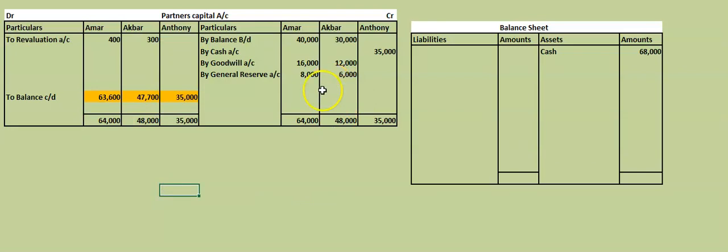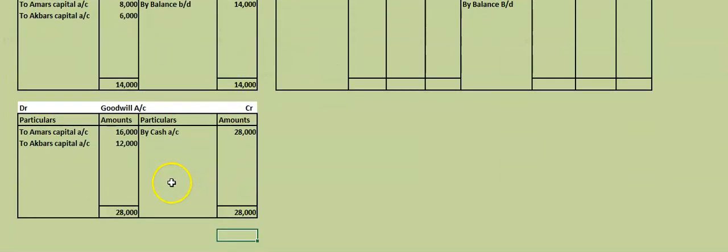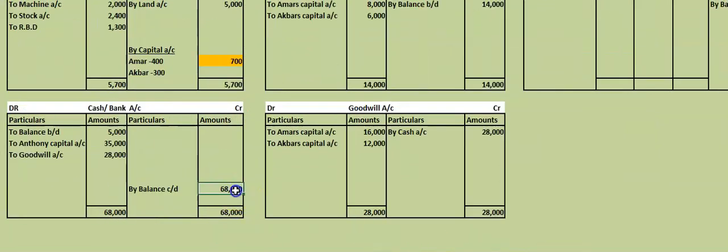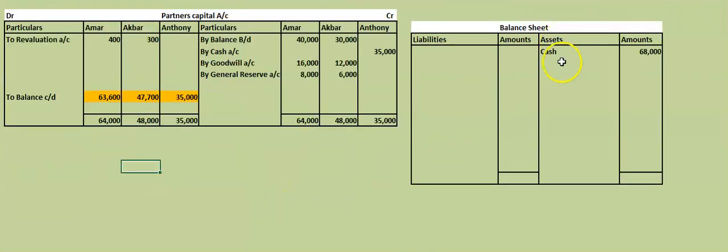If you see, capital of Amar was 40,000 before admission of Antony. After admission of Antony, with these adjustments, his capital is increased to how much? 63,600. Capital of Akbar was 30,000. Now it is 47,700. This should be shown in the new balance sheet. Now, one by one, by seeing the old balance sheet, we will prepare the new balance sheet. If you see, we start with cash balance, already we have taken. It is 68,000. No? This 68,000 should be taken in the new balance sheet.